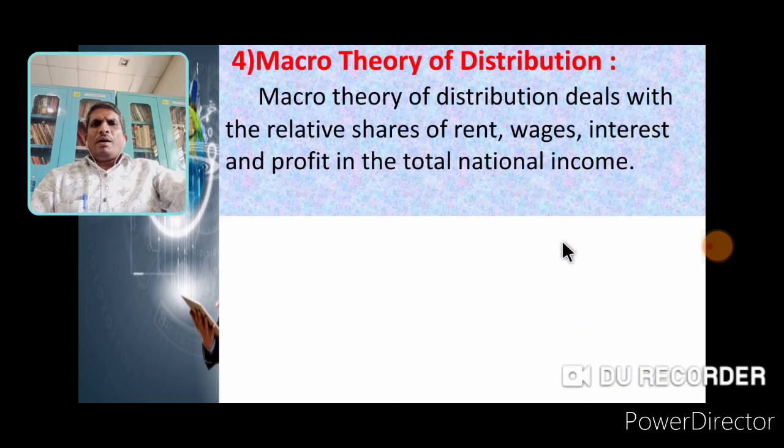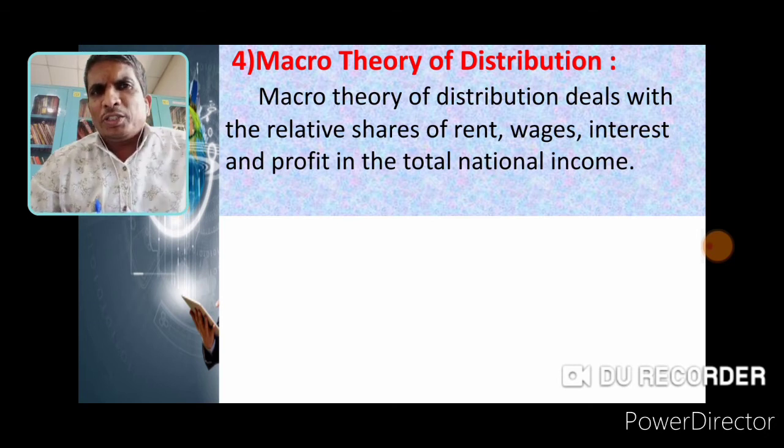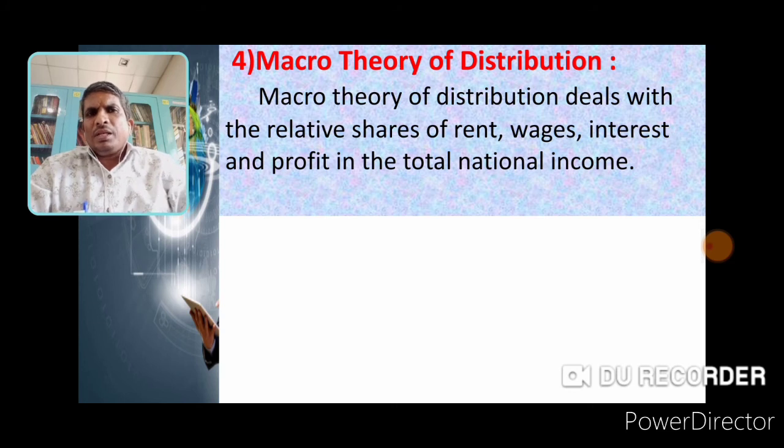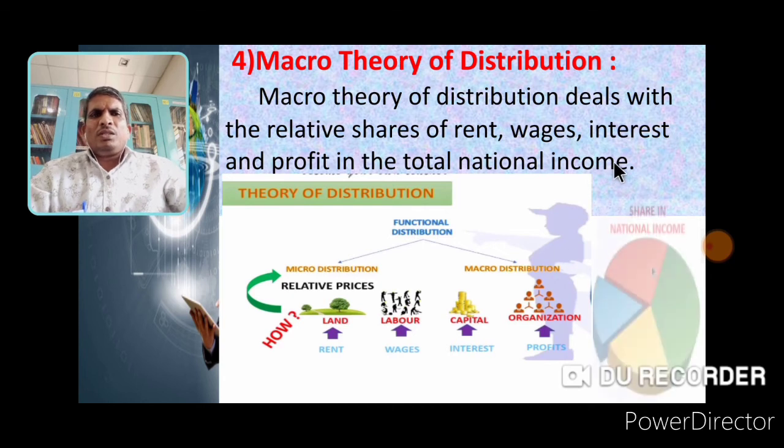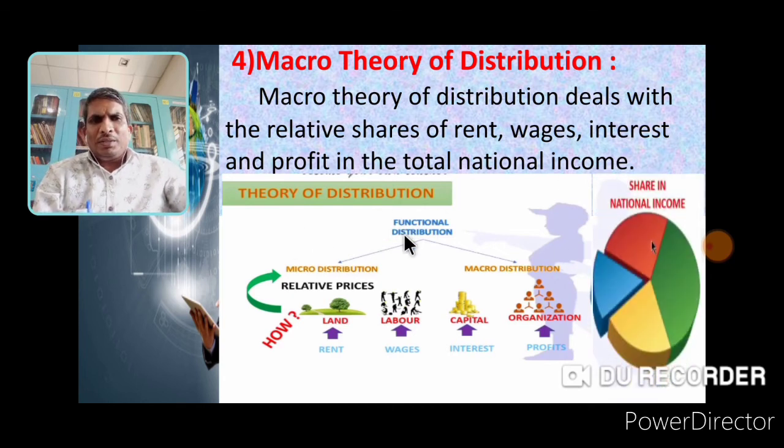Then the macro theory of distribution. The macro theory of distribution deals with the relative shares of rent, wages, interest and profit in the total national income. So national income is the distribution among 4 factors, or the income of 4 factors: rent, wages, interest and profit. These are the prices or income of the 4 factors, which make up national income.